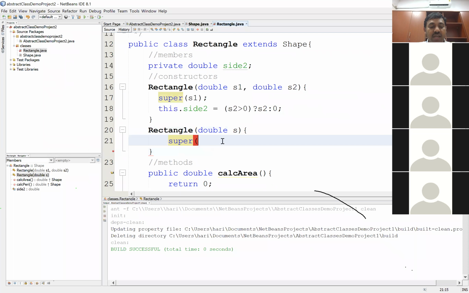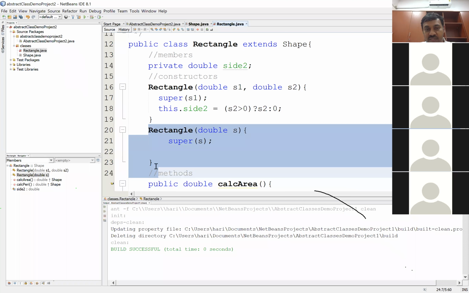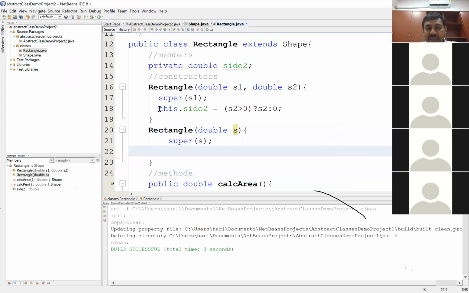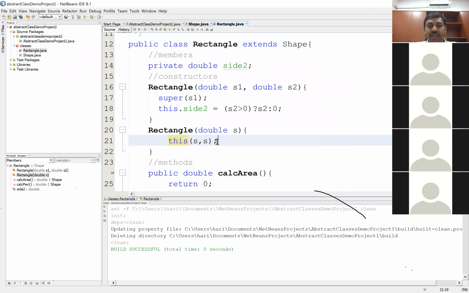So what I'm trying to do here is I'll pass S to this. And now I want this constructor to be used for square shapes. So if it has to be for the square shapes, then I have to pass S for side 2 also. So instead of simply writing super of S, why don't I simply say this of S comma S? As simple as that. Now what do you mean by this of S comma S? Look at how I'm using this operator. Here I'm using this operator in order to access the member of this class. Whereas here I'm using this operator to invoke a constructor. Constructor of which class? The same class.